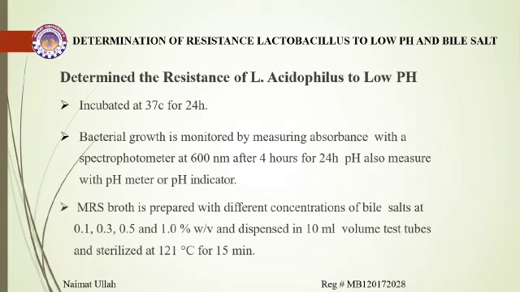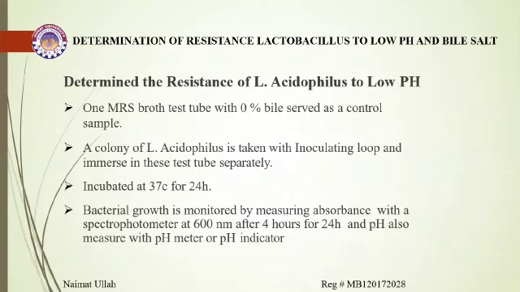MRS broth is prepared with different concentrations of bile salt at 0.1, 0.3, 0.5 and 1.0%, dispensed in 10 ml volume test tubes and sterilized at 121 degrees centigrade for 15 minutes. After that, one MRS broth test tube with 0% bile salt served as a control sample.